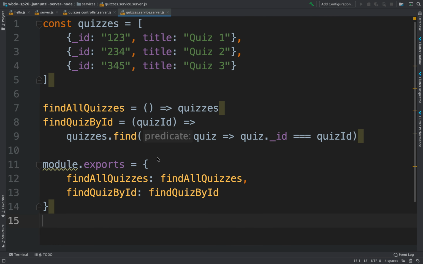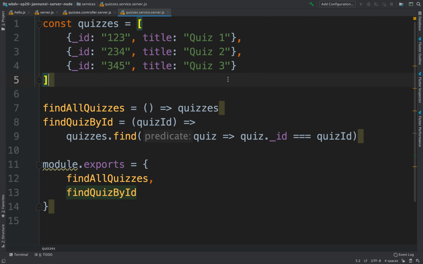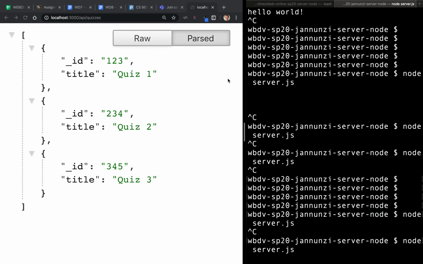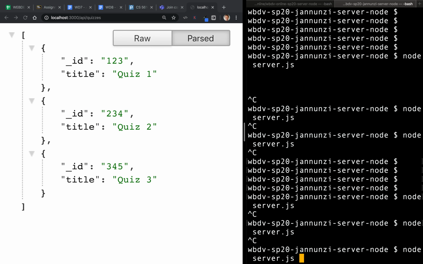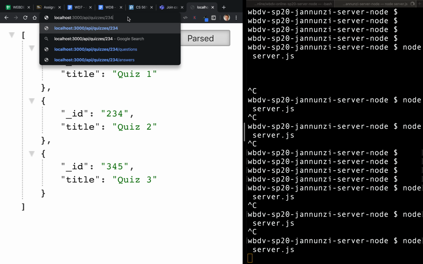And there we go. The other thing we might do here is use ES6 to abbreviate this so that we don't have to type this twice. So we can just abbreviate it like this. You can save that. Let's see, I think we're done. Let's go back and try this out. Let's stop the server, restart the server, and refresh here. And this is still working just the way we had it before.